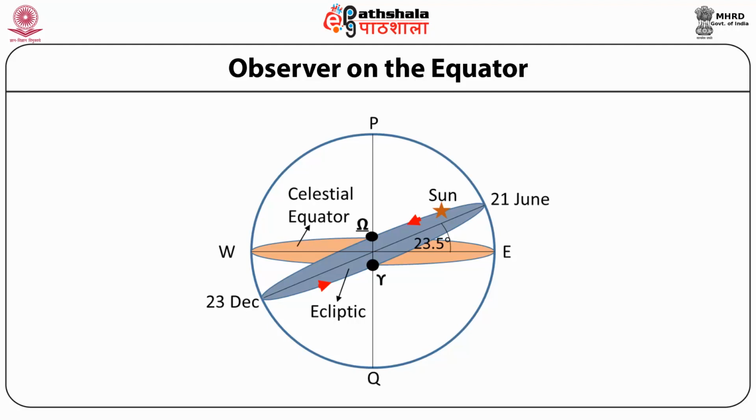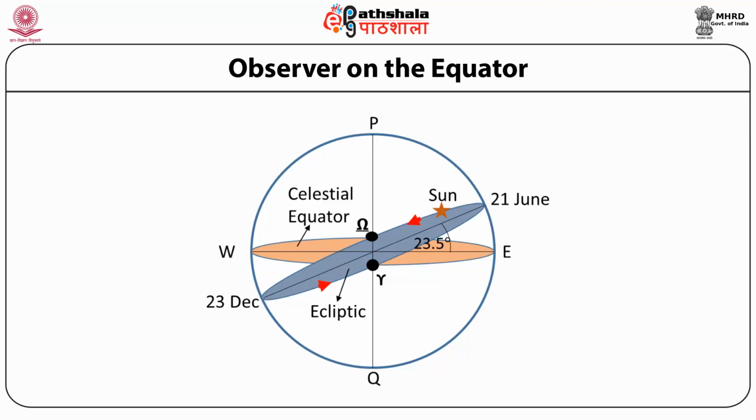At position W, the Sun is in the south of the celestial equator. At this position, the coordinates of the Sun are right ascension 18 hours and declination minus 23.5 degrees. This is the location of the Sun on 22nd of December. This is called the winter solstice. This position marks the beginning of Uttarayan, as the northward journey of the Sun starts.